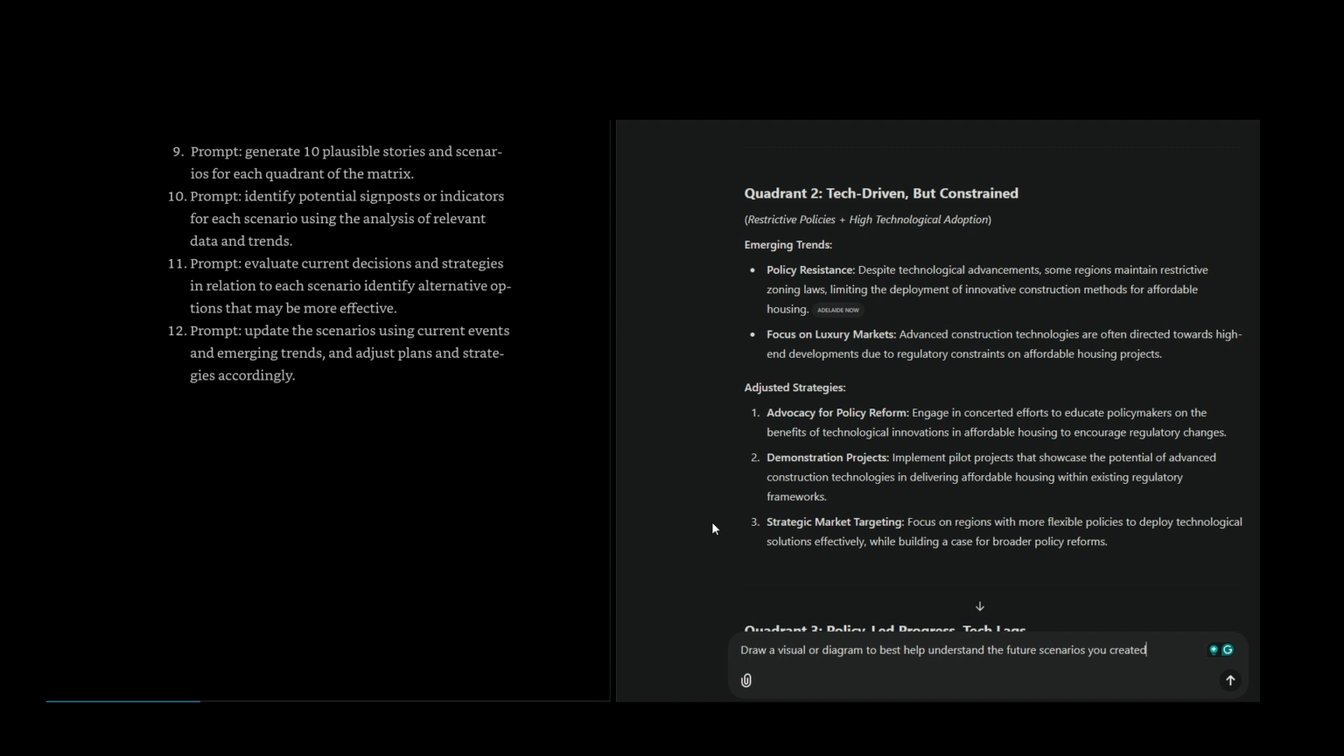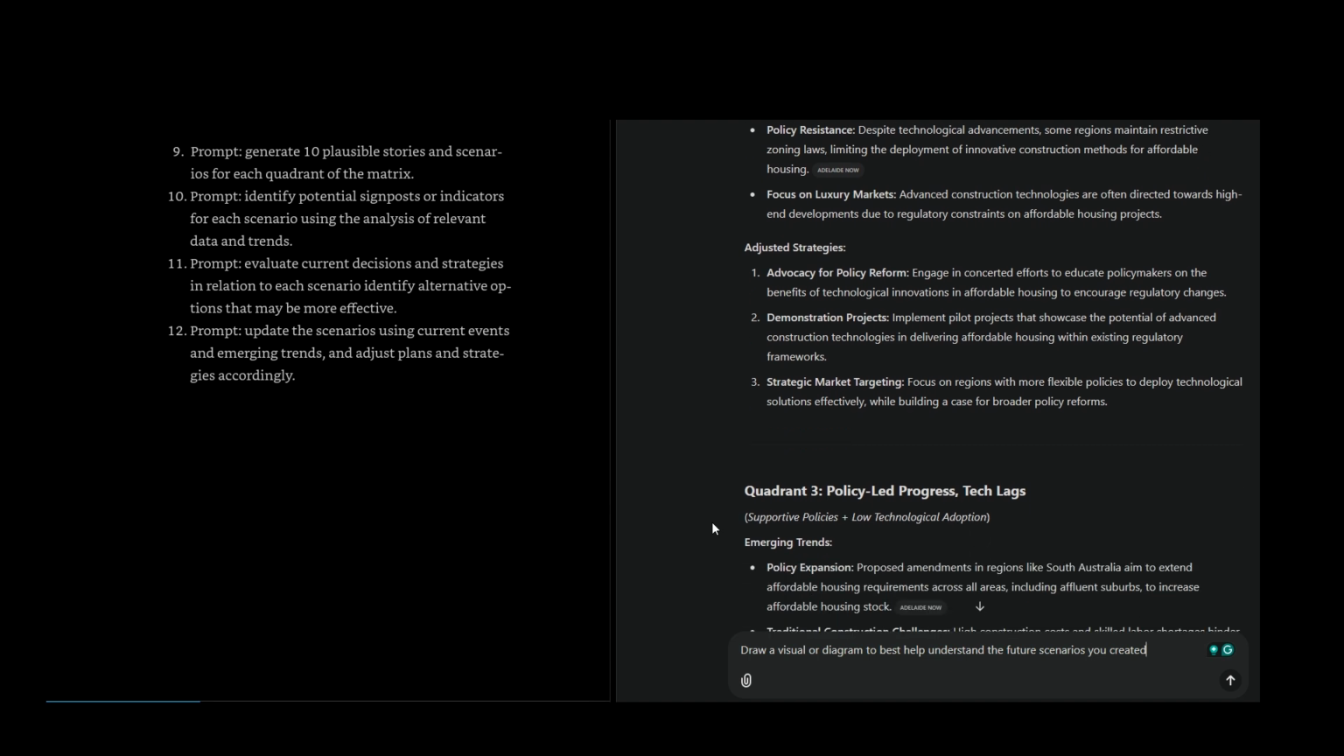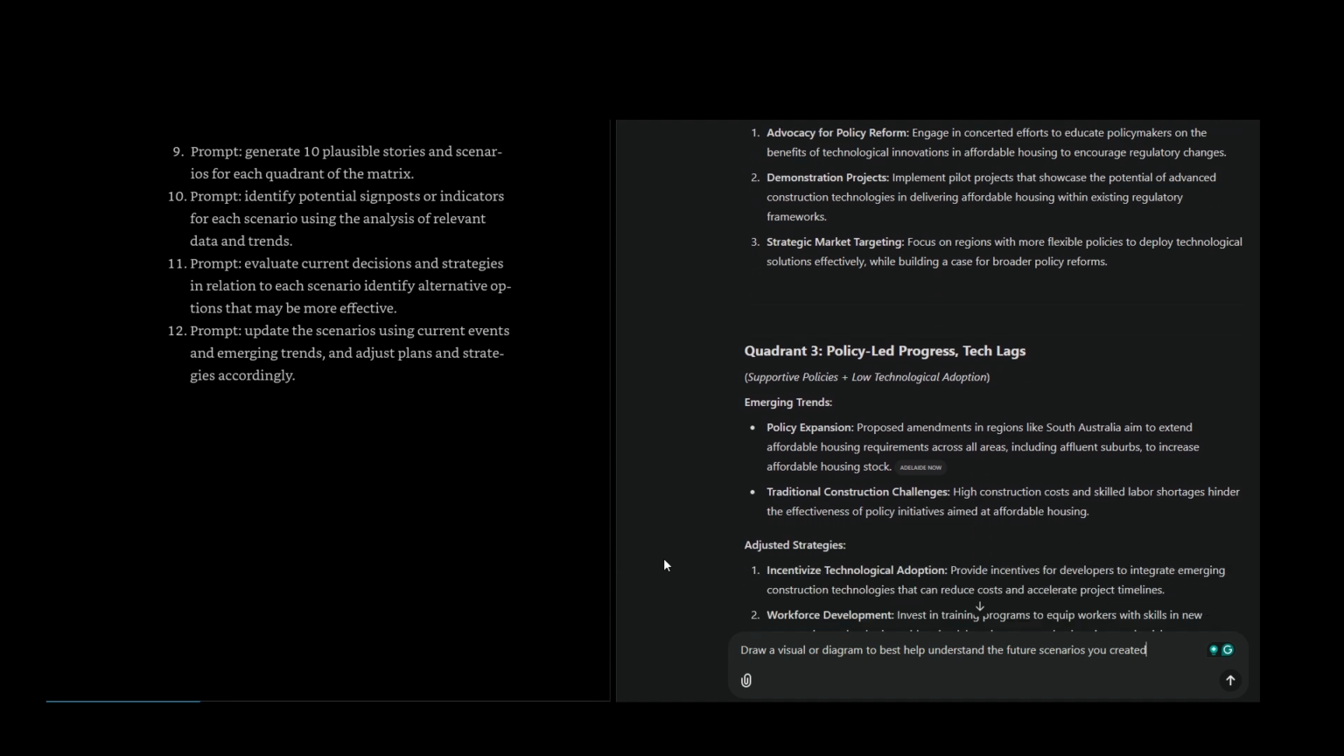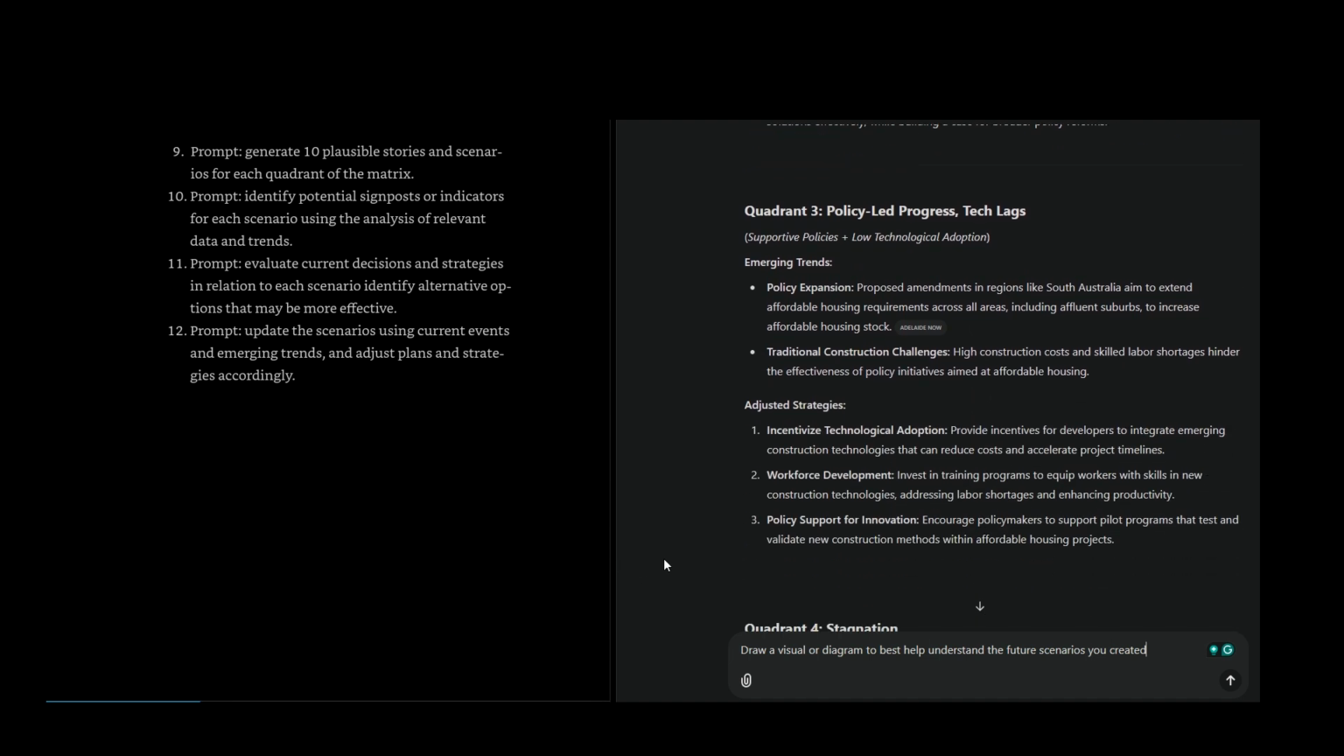Adjusted strategies. Advocacy for policy reform. Engage in concerted efforts to educate policymakers on the benefits of technological innovations in affordable housing to encourage regulatory changes. Demonstration projects. Implement pilot projects that showcase the potential of advanced construction technologies in delivering affordable housing within existing regulatory frameworks. Strategic market targeting. Focus on regions with more flexible policies to deploy technological solutions effectively while building a case for broader policy reforms.